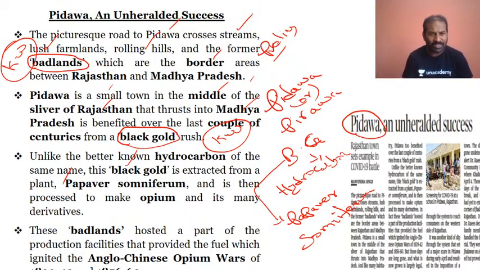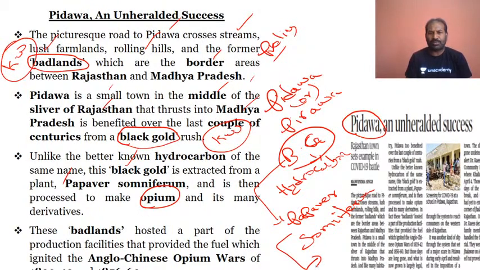What do badlands mean? Yes, definitely, I will explain it. See, Hari, I will explain it. First we will look at this as black gold. Why? Because the place is of hydrocarbons. The black gold is also extracted from a plant called Papaver somniferum, and this is then processed as opium. I think now you will understand opium and its many derivatives, various forms of opium.